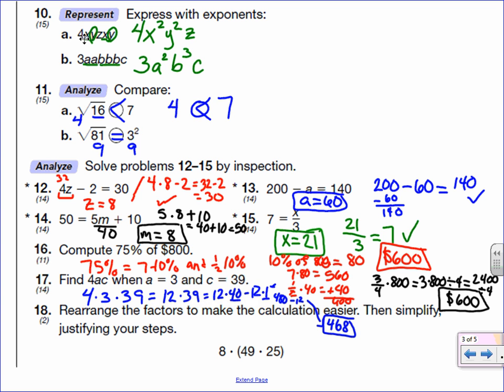Rearrange the factors to make the calculation easier. Well, it would be really easy if I multiplied the 8 times 25. If you think about it, 8 quarters is $2, so we'd have 200 when we multiply 8 by 25. So the first thing that I want to do is switch places of the 49 and the 25. So 8 times 25 times 49.